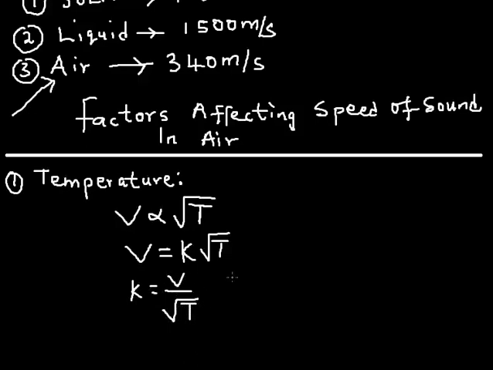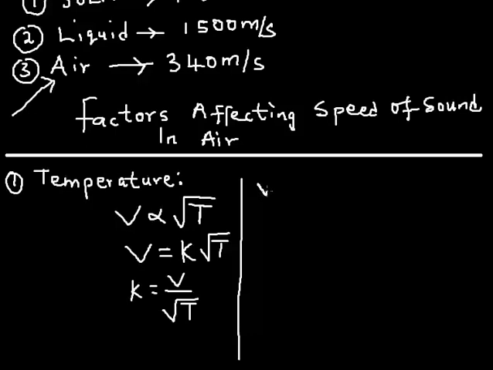So with this, I can create a relationship between velocity and temperature anytime there's a change. Anytime there's a change, this ratio V over square root of T will change proportionally.